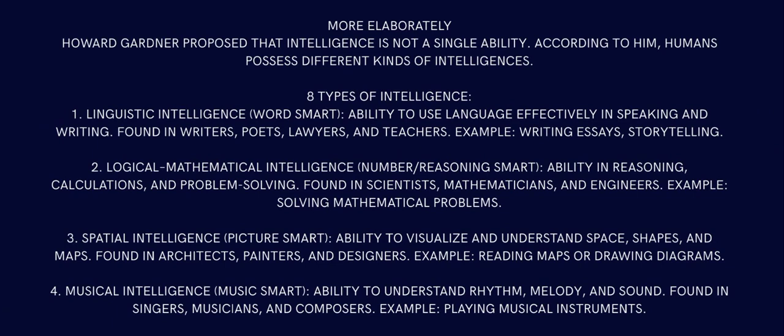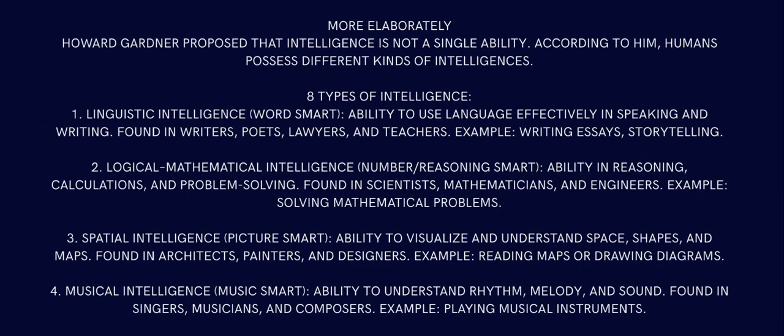Howard Gardner proposed that intelligence is not a single entity. According to him, humans possess different kinds of intelligence. Likewise, it says if you judge a fish by its ability to climb a tree, then it's wrong. If Sachin Tendulkar's father had put him on badminton and Sania Mirza's father had put her on cricket, then both would be losers in this case.